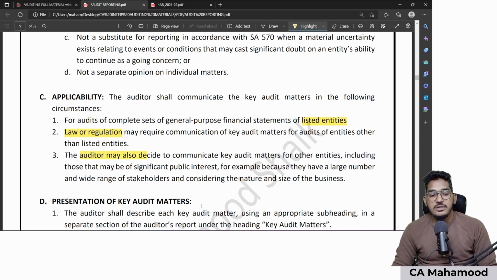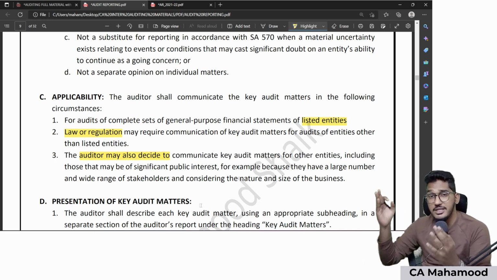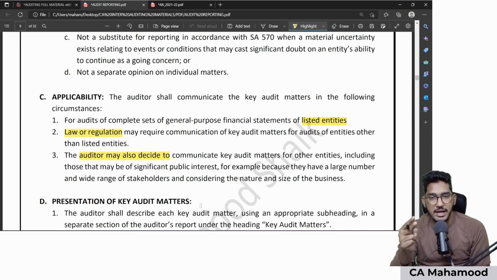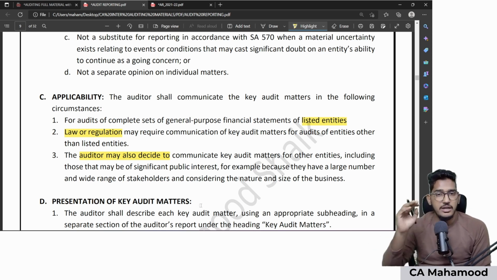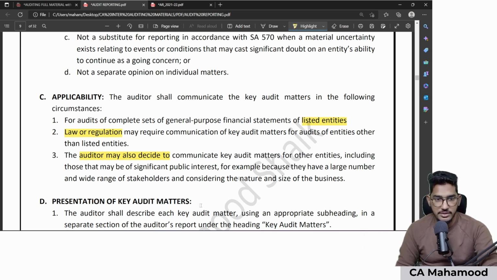In all other cases, the auditor himself will decide whether he wants to give key audit matter or he doesn't want to give key audit matter. That means in rest of the cases, it is choice. But in two cases, it is mandatory. In case if you are conducting audit of listed company, or even though if it is not a listed company, if some law or regulation is asking you to include key audit matter, then we will compulsorily include key audit matter. In rest of the cases, let the auditor himself decide using his professional judgment.